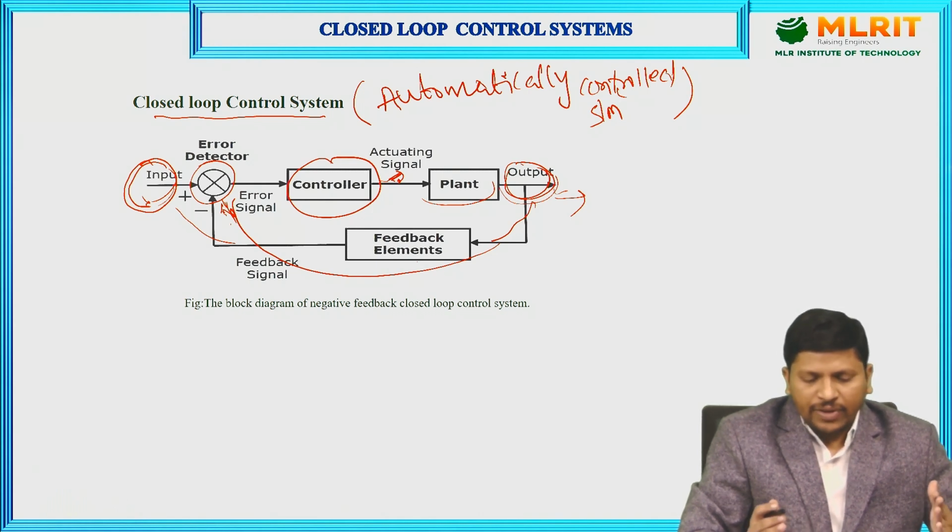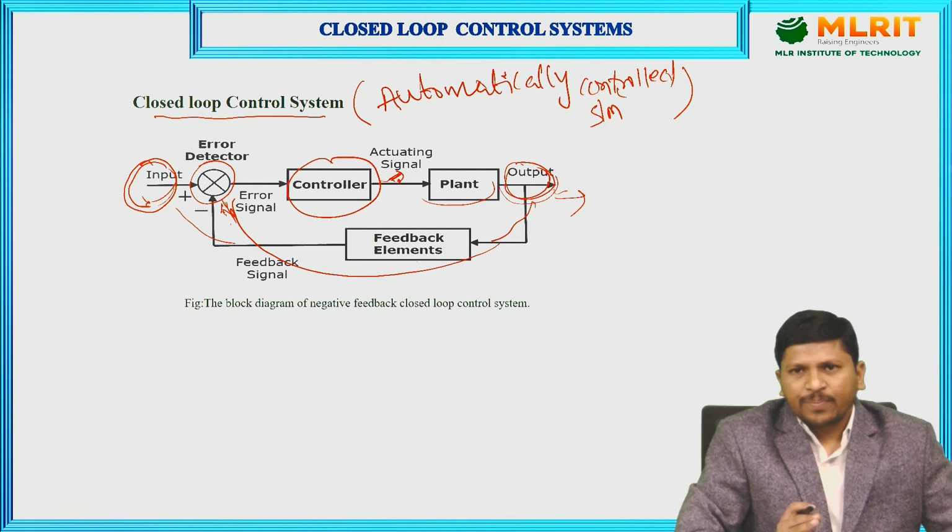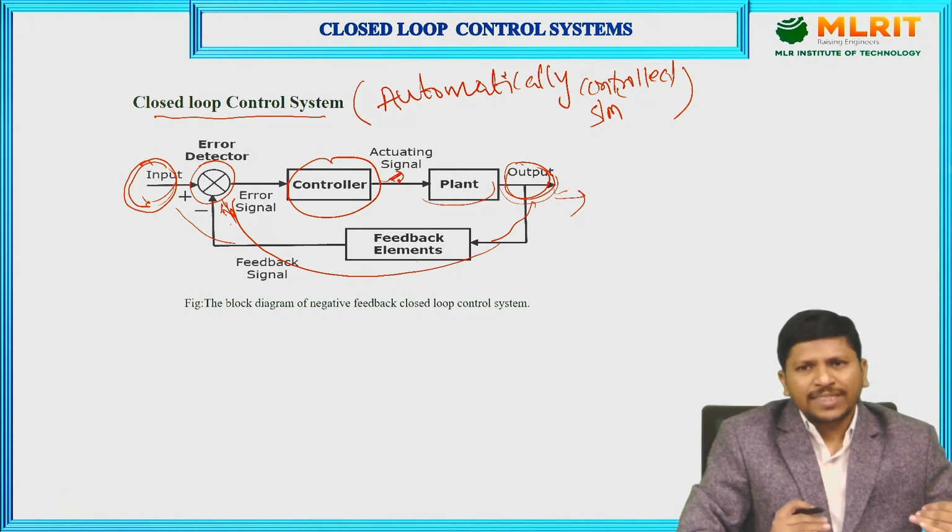And here we learned what a system is, and the types of systems based on the input signal, based on the feedback, and based on the number of inputs and outputs.